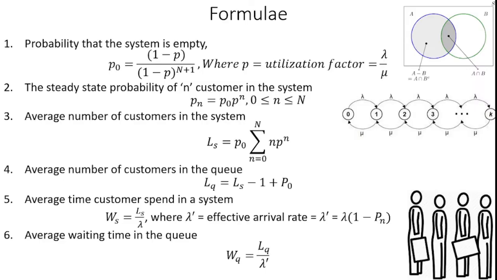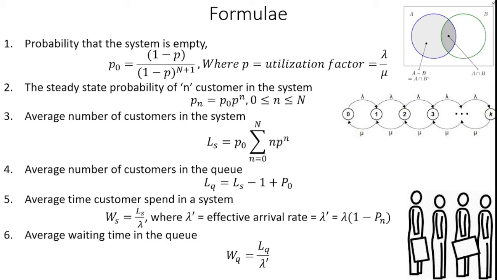What are the formulas to solve problems with model number 2? Formula number 1 identifies the probability that the system is empty: P0 = (1 − ρ) / (1 − ρ^(N+1)).